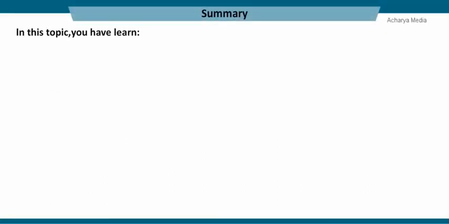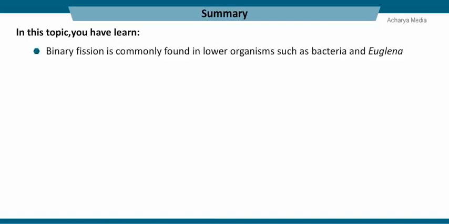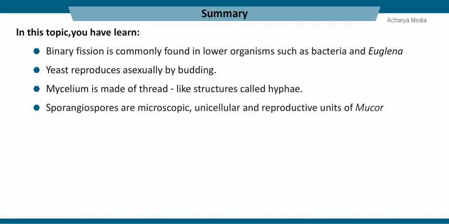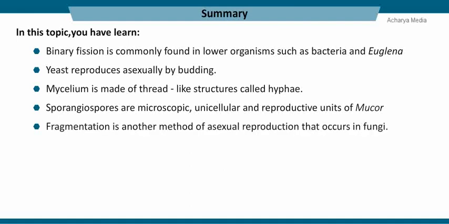In this topic you have learnt binary fission is commonly found in lower organisms such as bacteria and euglena. Yeast reproduces asexually by budding. Mycelium is made of thread-like structures called hyphae. Sporangiospores are microscopic, unicellular, and reproductive units of Mucor. Fragmentation is another method of asexual reproduction that occurs in fungi.